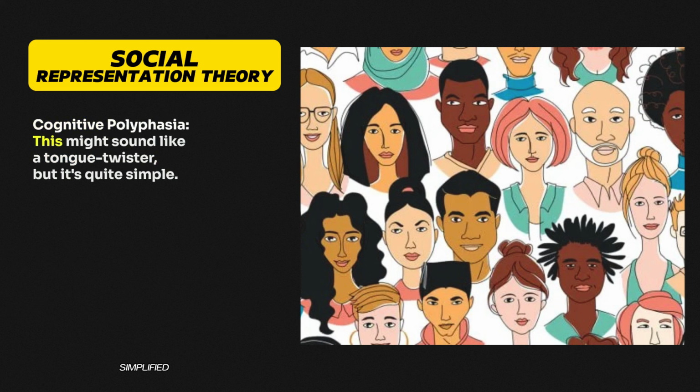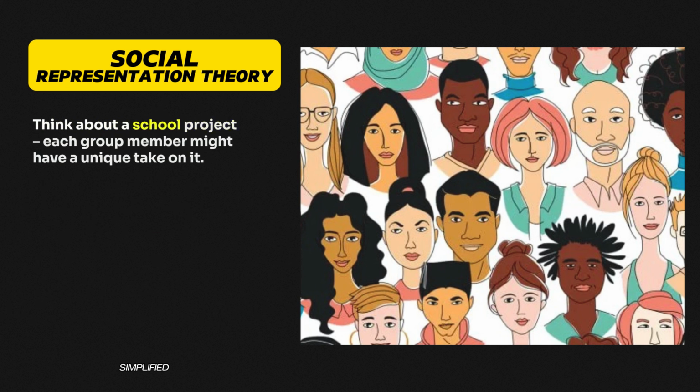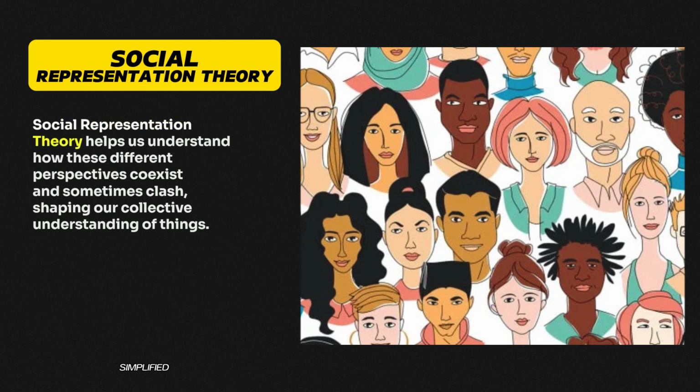Cognitive polyphagia. This might sound like a tongue twister, but it's quite simple. Polyphagia means having multiple voices, and cognitive polyphagia is about how different groups can have different perspectives on the same thing. Think about a school project. Each group member might have a unique take on it. Social representation theory helps us understand